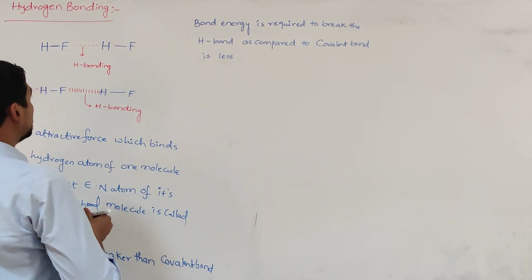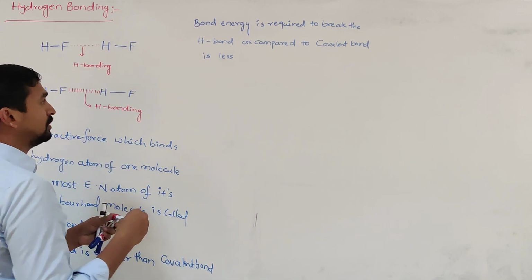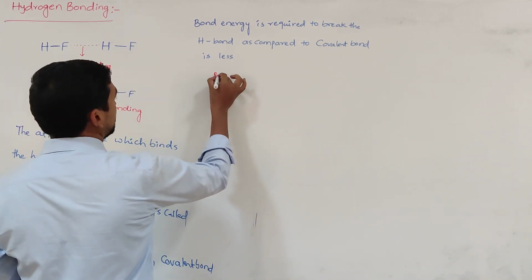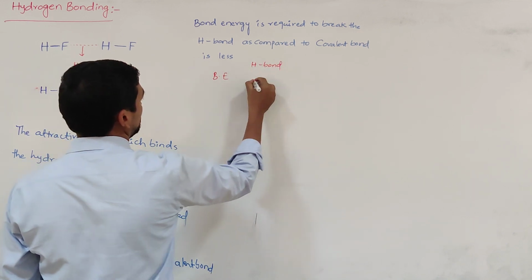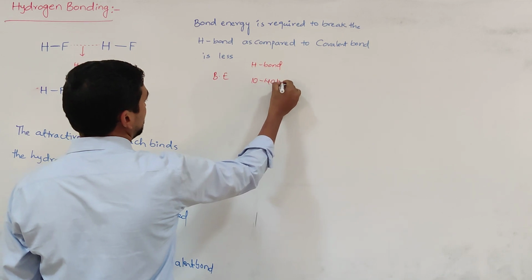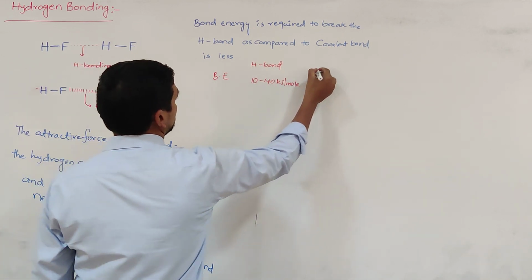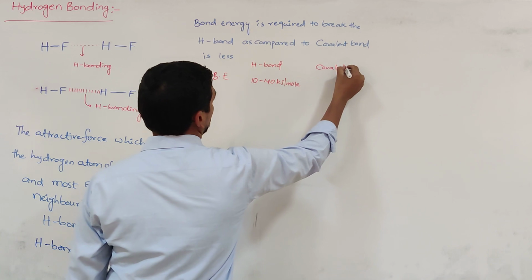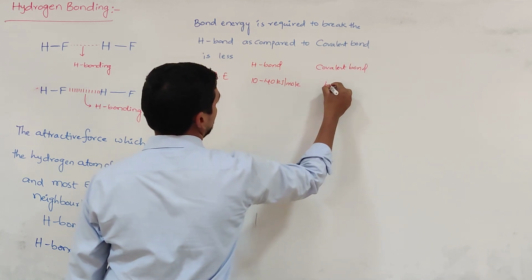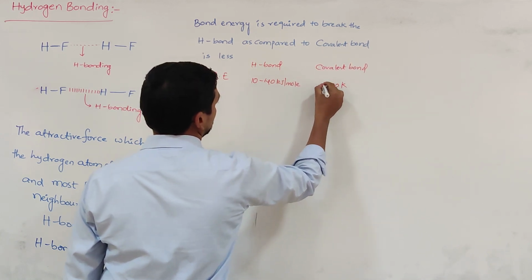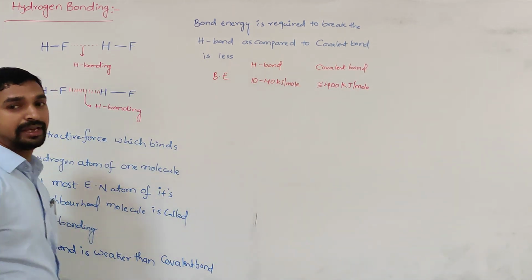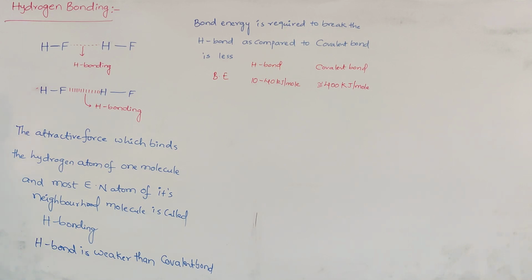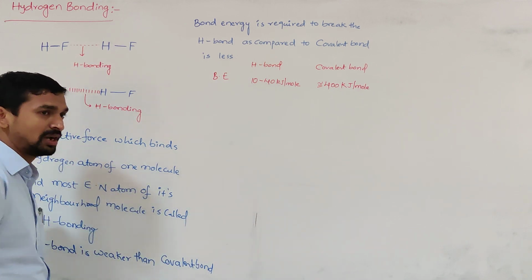For example, in the case of this hydrogen fluoride molecule, to break the hydrogen bond, the amount of energy required is 10 to 40 kilojoule per mole. Whereas for breaking the covalent bond between hydrogen and fluorine, it is around 400 kilojoule per mole. That clearly indicates it takes 10 times more energy to break the covalent bond as compared to the hydrogen bond.